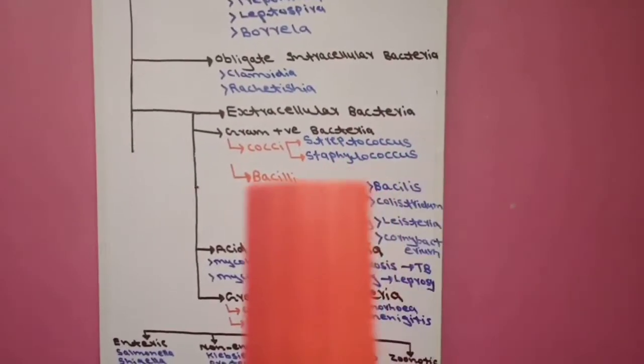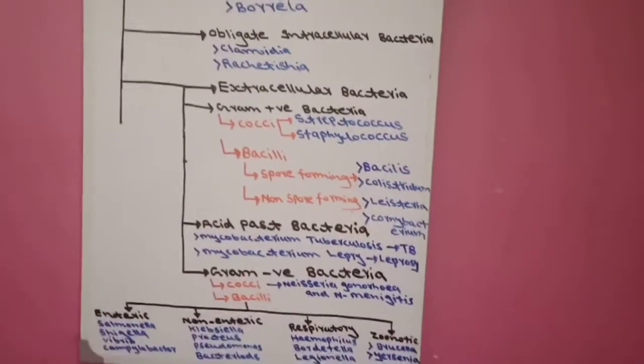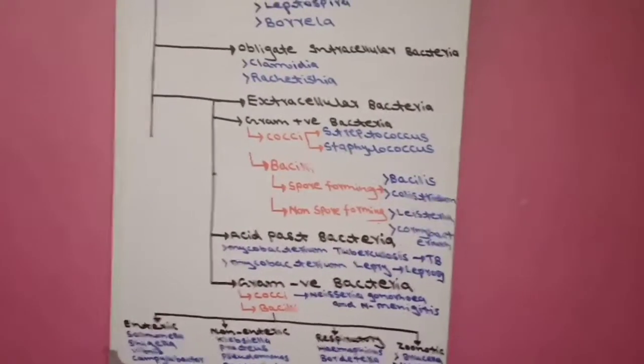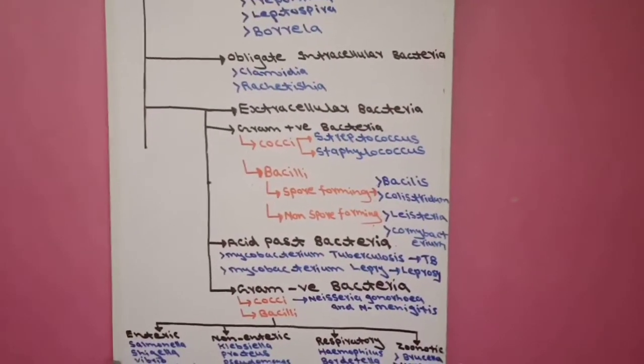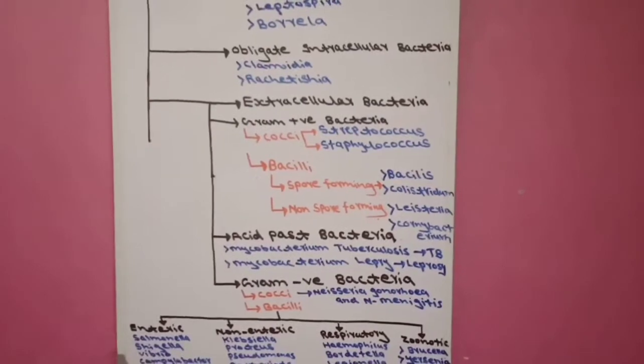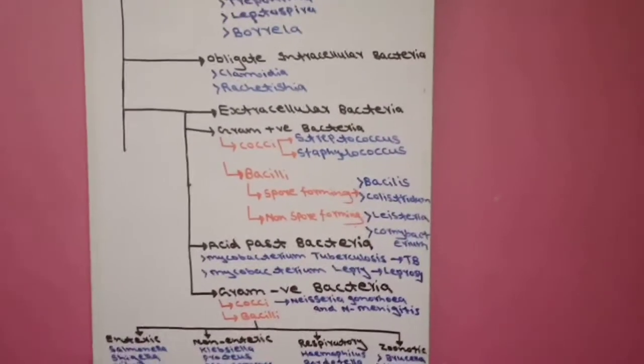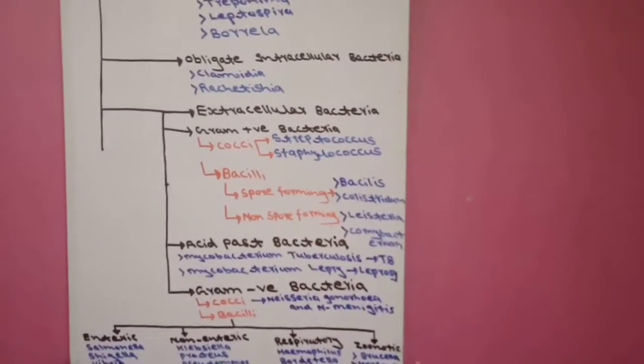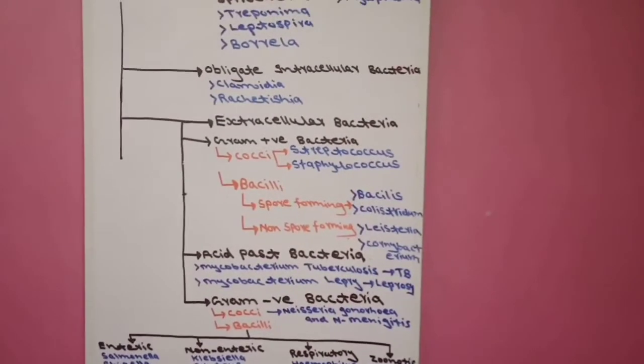And second is staphylococcus. Staphylo means bunch, like a bunch of grapes. These round cocci bacteria make a bunch like grapes. This is known as staphylococcus. So we divide the gram positive into cocci and bacilli, then the cocci into streptococcus and staphylococcus. Streptococcus is thread-like and staphylococcus is bunch-like.